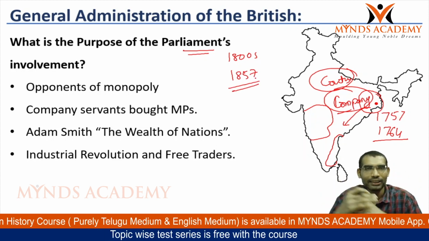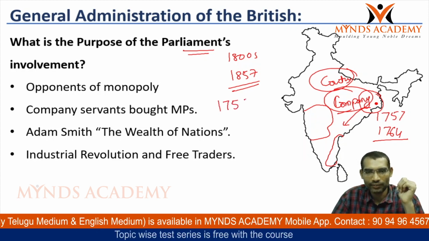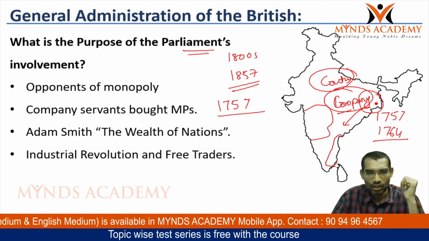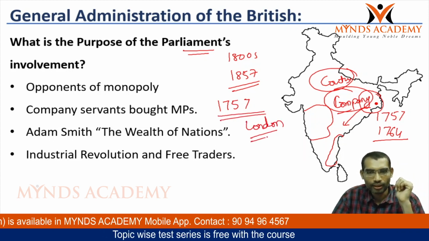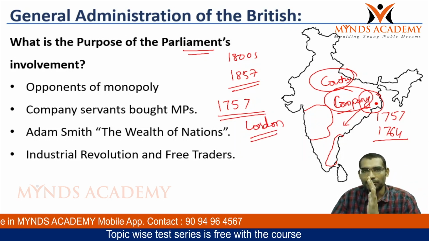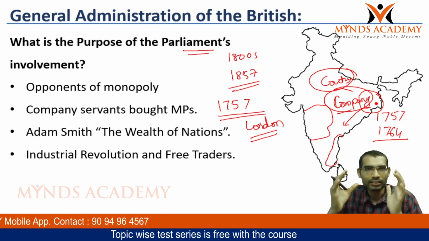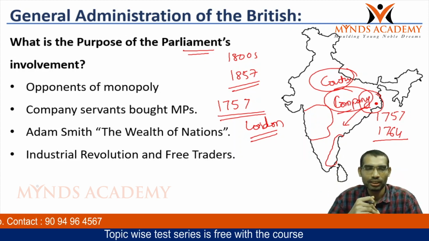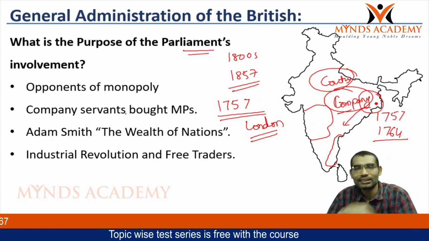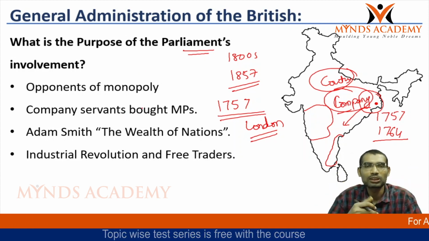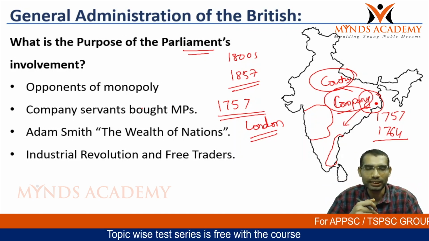Now what is happening in London during this time period? Now starting with 1757 with the Battle of Plassey, what were the developments in London? Let us see. It was the time when a new kind of ideas were emerging in British society. With respect to economy, classical economics, that is free trade economic principles, were gaining more prominence in the society.